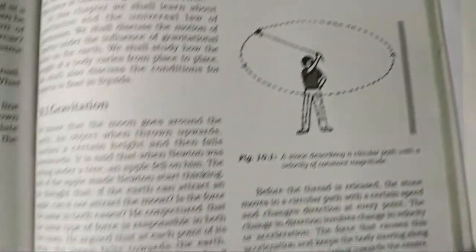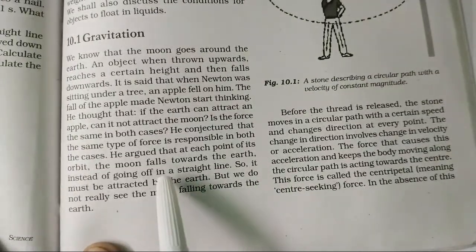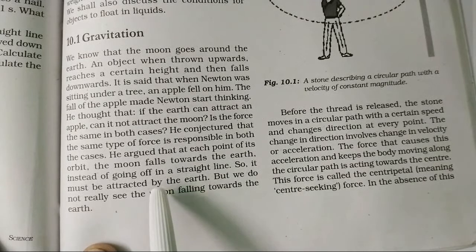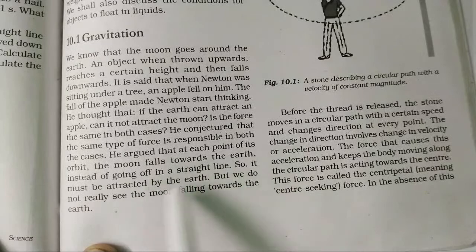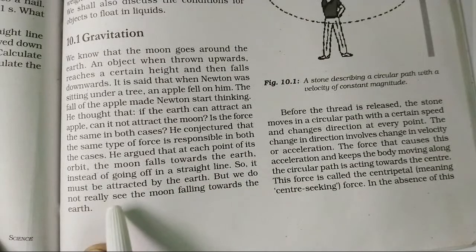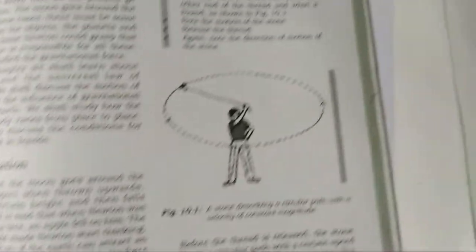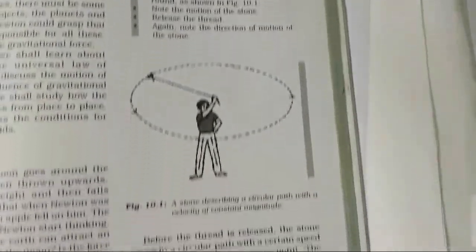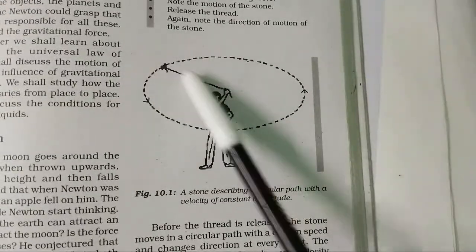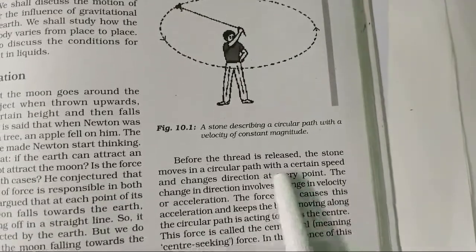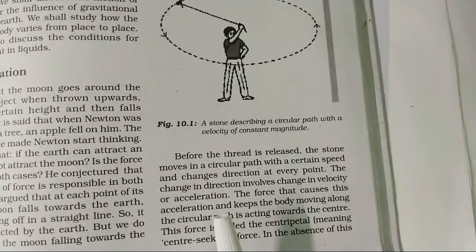So Newton also said that if the moon is attracted, then it will fall towards the earth and it will not go in a straight line. So it must be attracted by the earth, and in this chapter we will read that it is gravitation which is bringing it. When you rotate a stone with a thread, the stone is moving in a circular path.